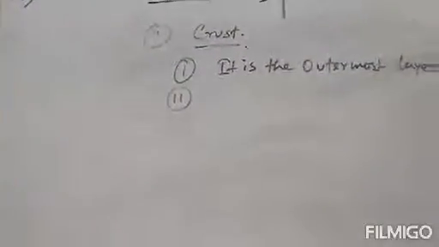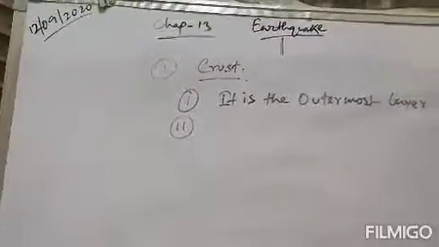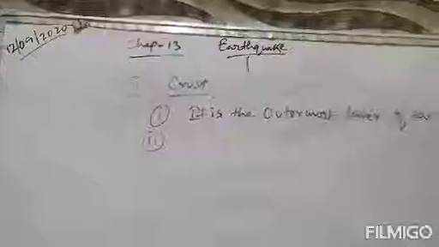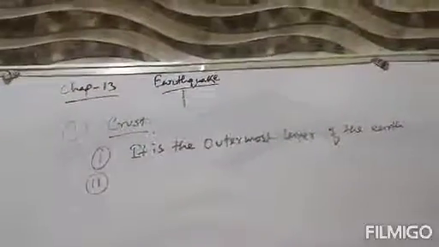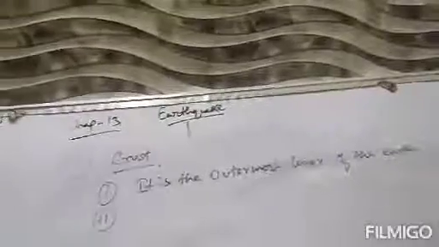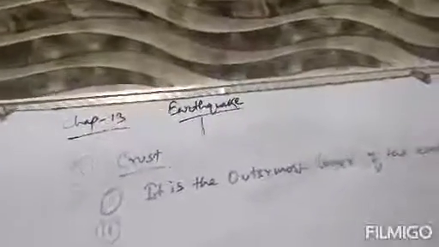The crust is made up of comparatively lighter rocks than that of the mantle, because the mantle was made up of dense solid rocks, and some of it of solid rocks and molten rocks, that is called lava. But the crust of the earth is made up of comparatively lighter rocks. Clear? Actually it is made up of many huge pieces of flat rocks, which are comparatively lighter than the mantle.